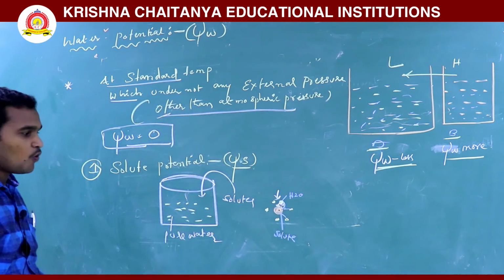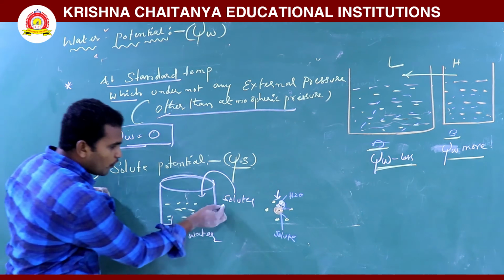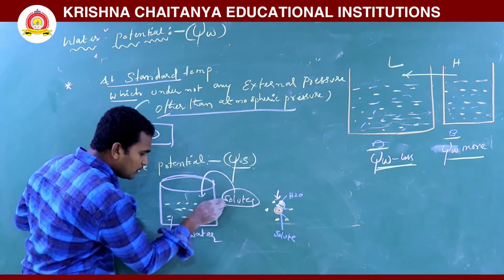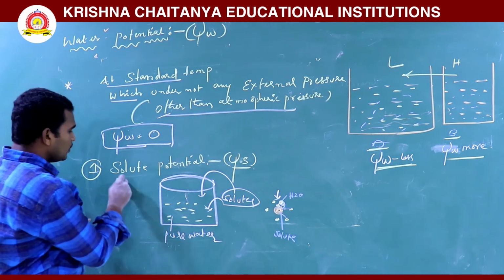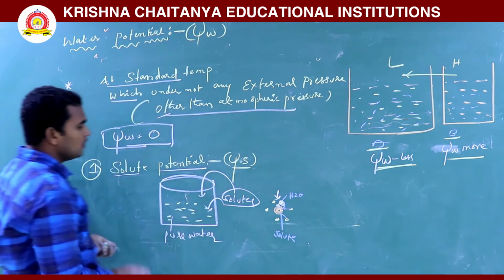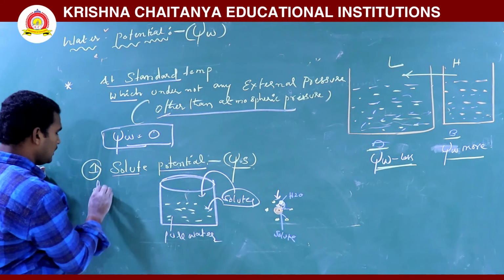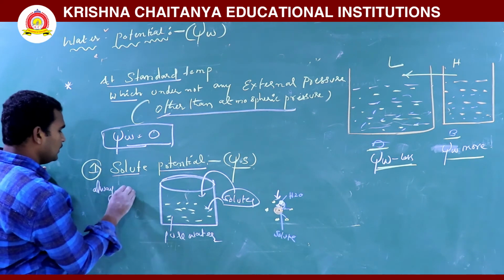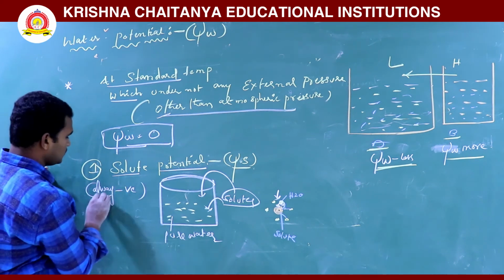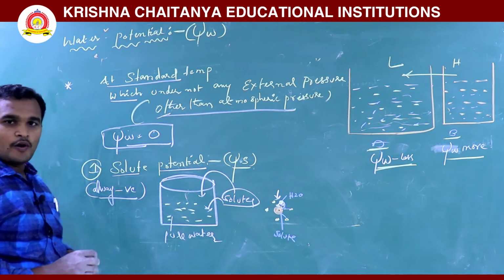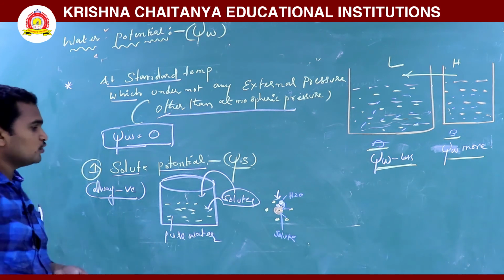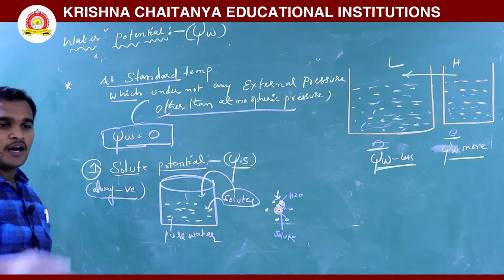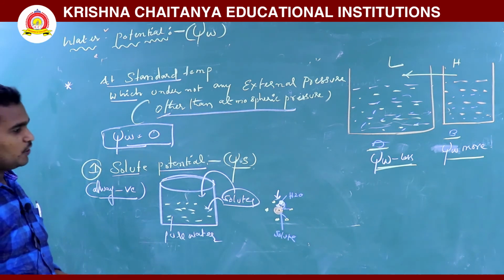What energy loss? The water energy will be reducing. Once you add solute to the pure water, the water potential will be decreasing. So that's why solute potential is always negative. Why is it a negative potential? Because you added solutes to the pure water, the water potential will be reducing.